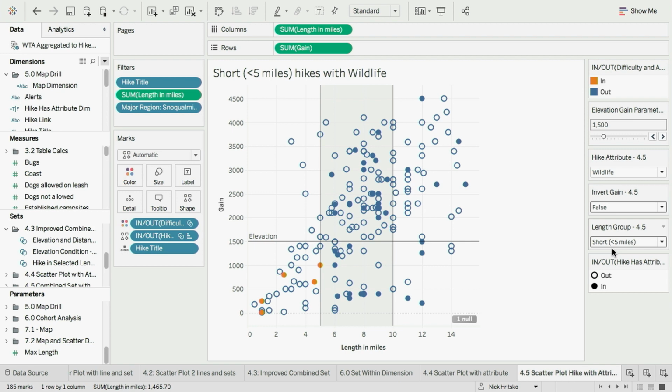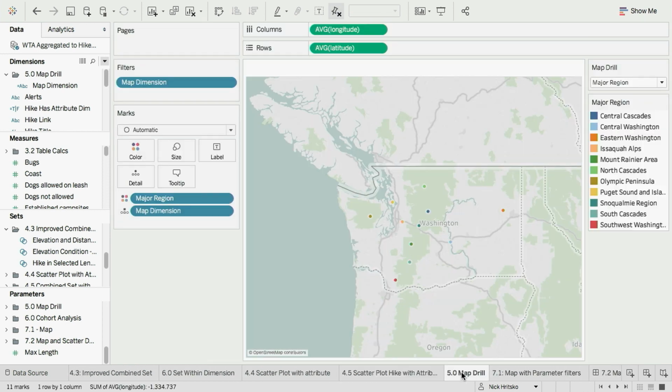Matt, this is pretty cool, but I think we can do some more on a map. Yeah, so maps are another really powerful part of Tableau, and we're actually going to take a little bit of a detour here because no journey is complete without just a little bit of a detour. So this is a tool that we see a lot of people using with parameters and maps, where you can actually choose different dimensions to plot on the map using a parameter. So this parameter here already has 3 dimensions in my data set. The data that we have breaks hikes into major regions, minor regions, and then the hikes themselves. And we're going to use this dropdown to swap out those dimensions based on a calculated field.